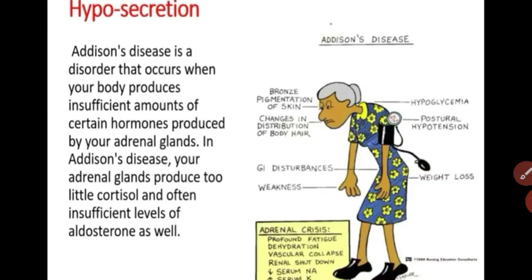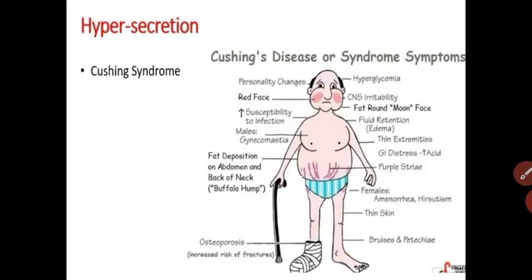And what happens with hypersecretion of the cortisone hormones? The person develops Cushing syndrome. It is the opposite of Addison disease. In that condition, the person has edema, which means water and minerals increase in our body. Fluid retention, meaning swelling on the body of the person.